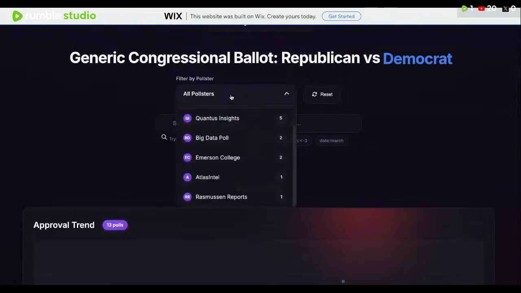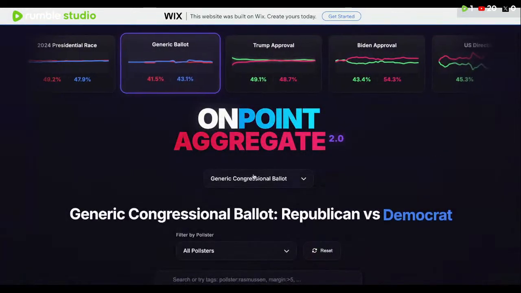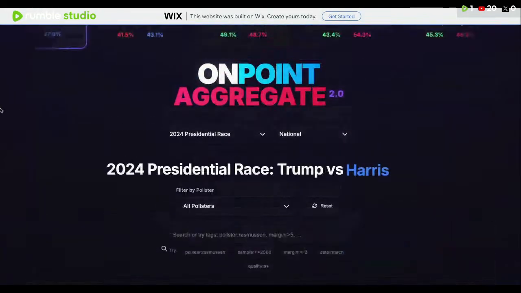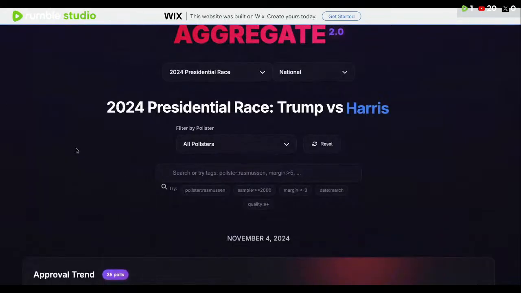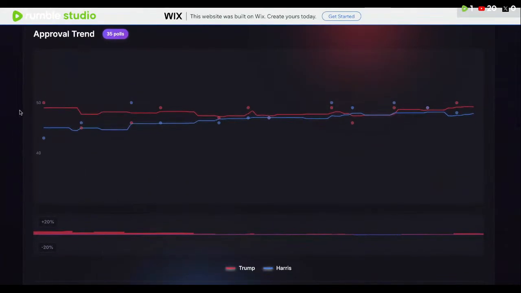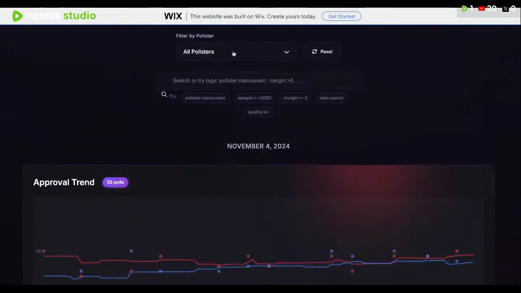And what's really cool is we added this on purpose, where we actually went back to the 2024 election and used our methodology to actually update the aggregates. So what's really cool is we actually see it here where about 35 polls were included in the national aggregate.